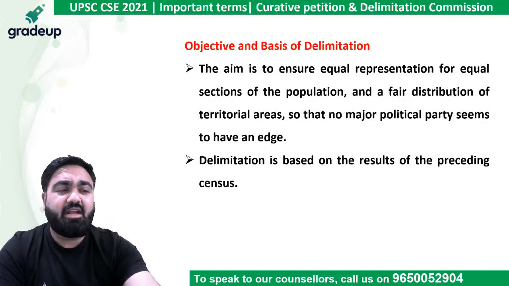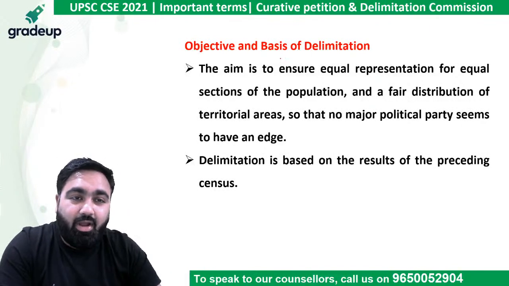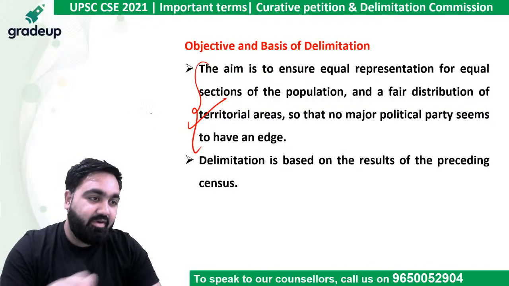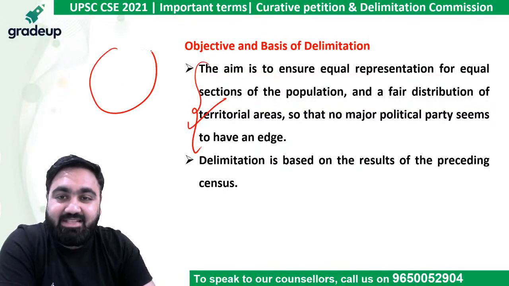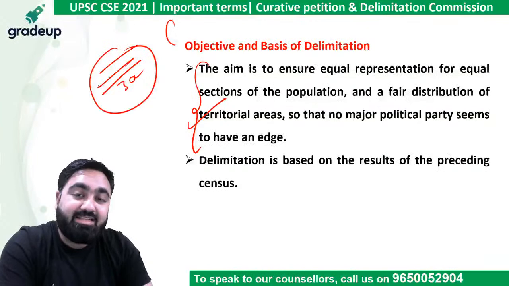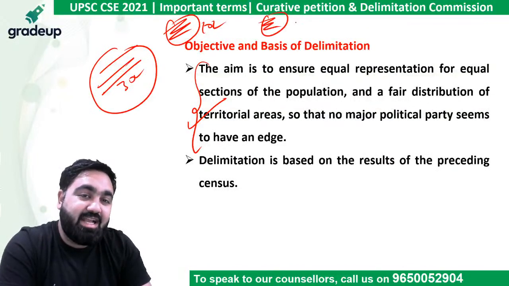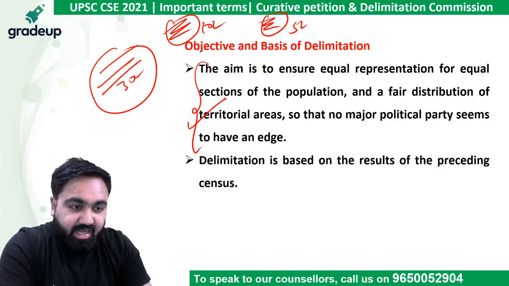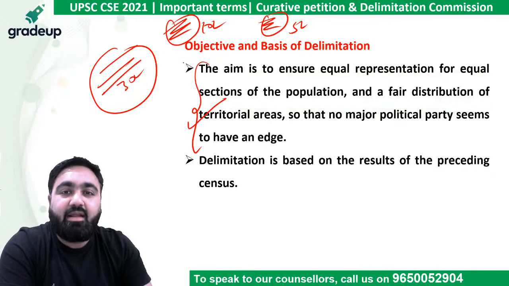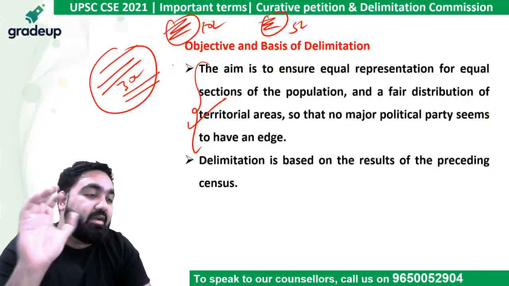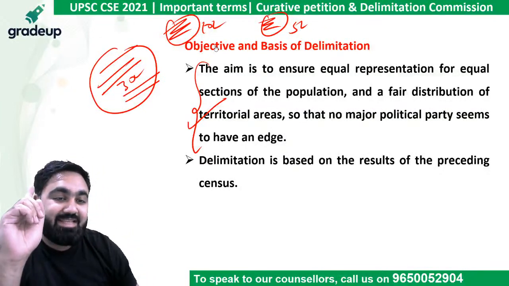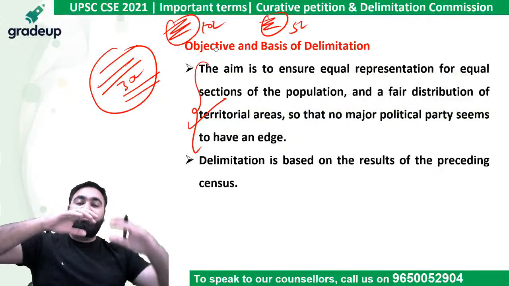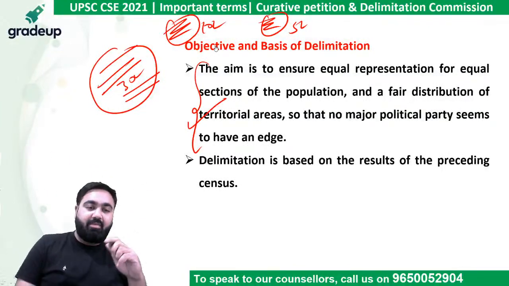Now, the objective of the Delimitation Commission is to ensure equal representation for all the population. For example, if one city has 30 lakh population, one city has 10 lakh population, and one city has 5 lakh population, then the Delimitation Commission has to make sure that it gives an appropriate number of seats. You cannot give one seat to one city if it is a bigger city. You have to divide the seats on the basis of population. This is what the Delimitation Commission does.